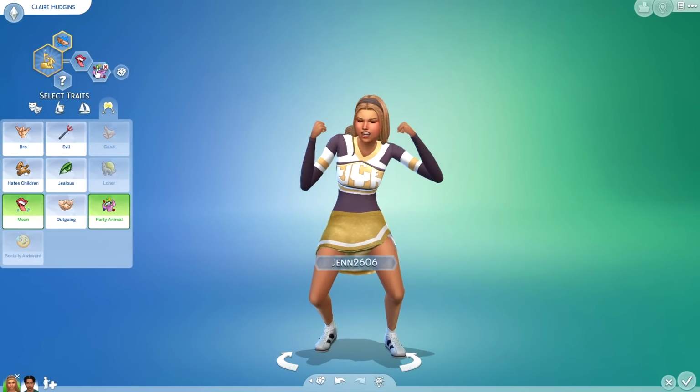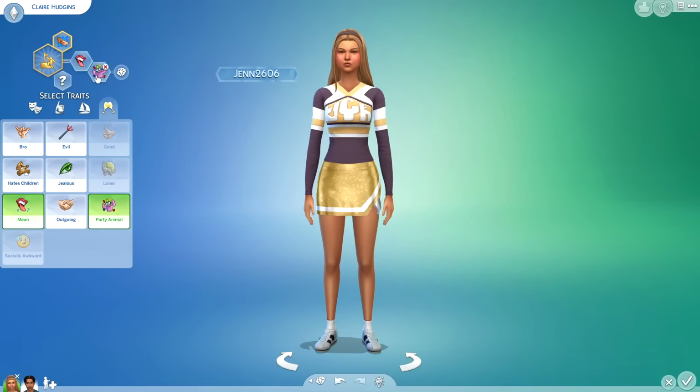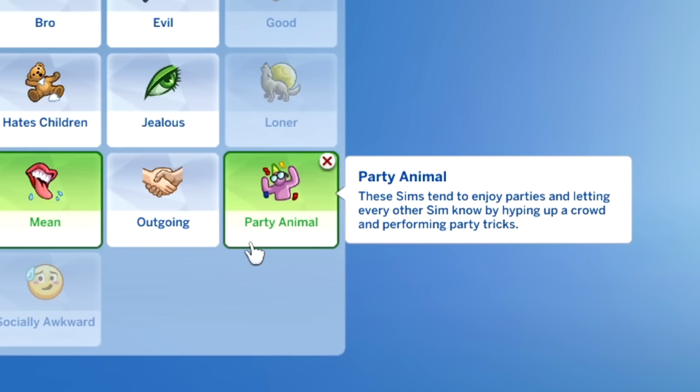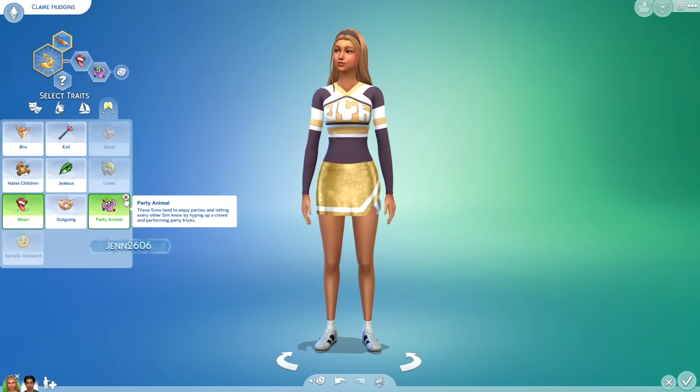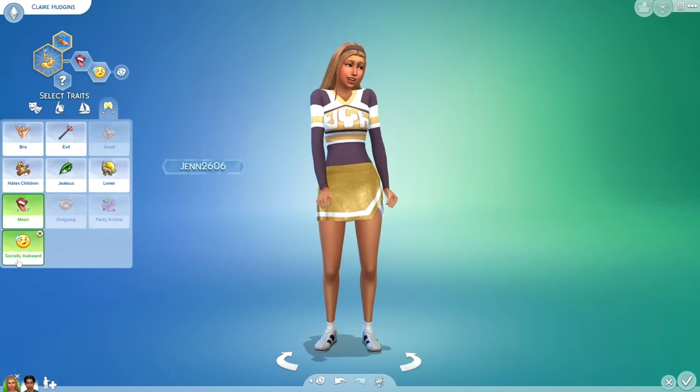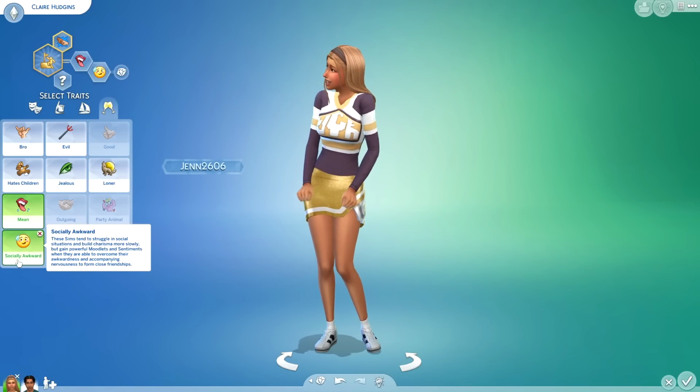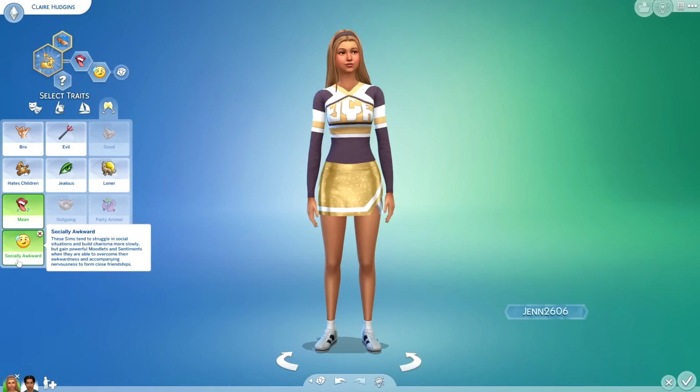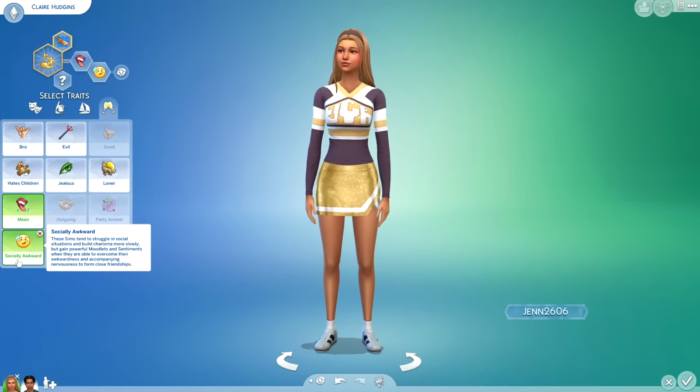So if we take a peek into traits, there are 3 brand new traits. Clearly, Claire is a party animal. These Sims tend to enjoy parties and letting every other Sim know by hyping up a crowd and performing party tricks. The next brand new trait is socially awkward. Clearly, socially awkward and party animal do conflict, so you're gonna have to pick either or.